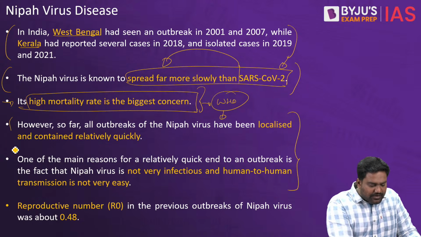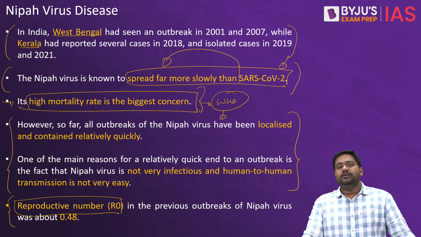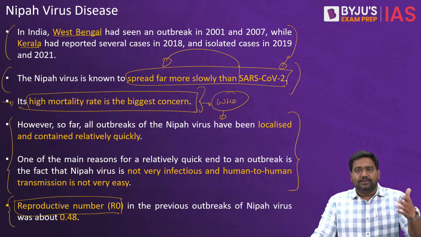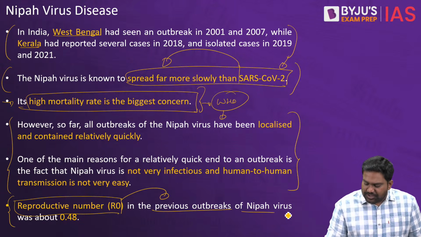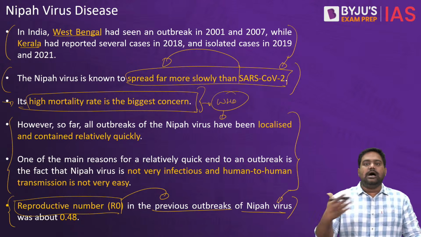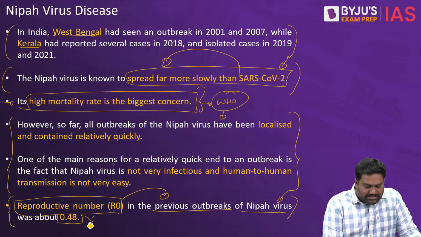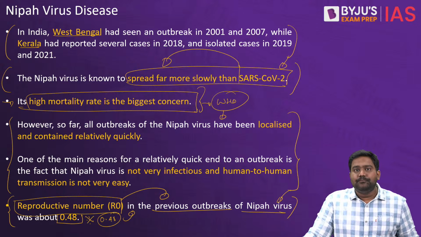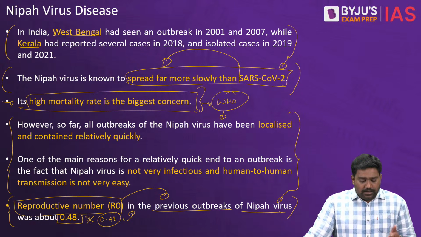So till now, what has favored us is the low R0 number, the reproductive number, which determines how many people an infected person impacts, right? How many other people are catching the infection from one infected source? That is the R0, the reproductive number of a virus. This is a very low number at 0.48, which means less than one person is getting infected by one infected patient.